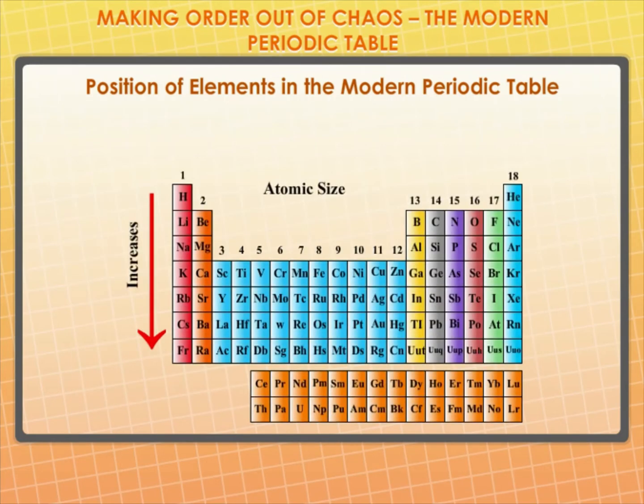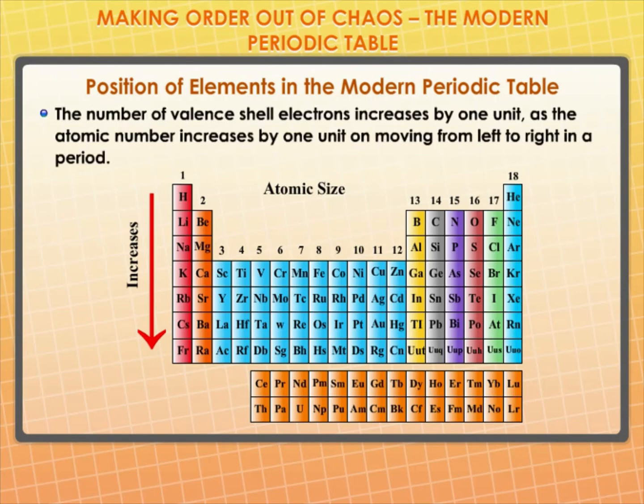You will find that these elements do not have the same number of valence electrons, but they contain the same number of shells. You also observe that the number of valence shell electrons increases by 1 unit as the atomic number increases by 1 unit on moving from left to right in a period.